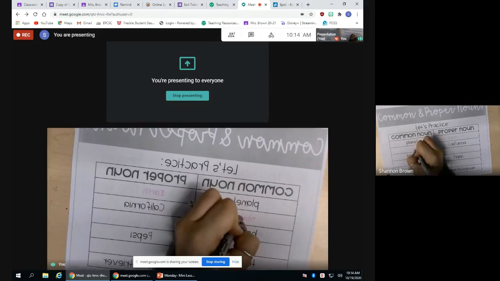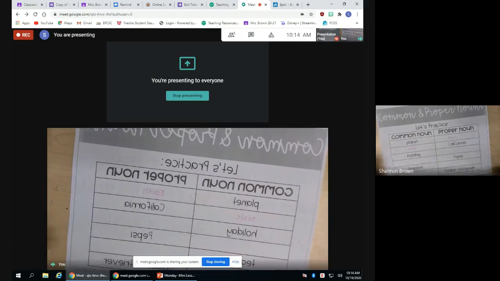I'm going to change the colors of my pen because I don't know if this is dark enough for you to see. All right, so state would be the common noun for the proper noun California. You can name many other proper nouns for state: Indiana, Illinois, Nevada, Florida, Texas. Those would all be proper nouns for the common noun state. The reason they are proper nouns is because you're giving a specific name for the common noun state. All right, here we go again. Holiday is a common noun. What would be a proper noun for the common noun holiday?